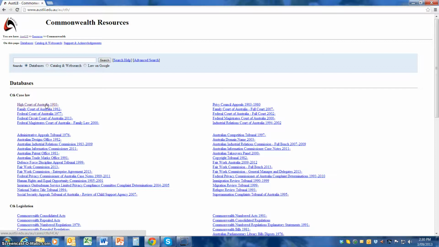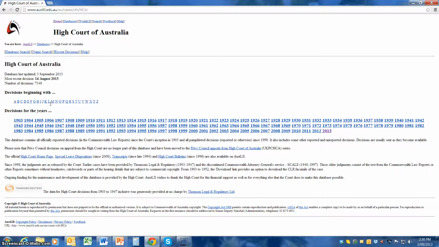We're going to go to the High Court, and now remember there is more than one way to do this process. I'm just showing you one particular example. So it's a Commonwealth law, it's a High Court decision. So we click on that and we can see we could search by its name if we knew the name. So ASIC, or the Australian Securities and Investments Commission, against Healey, and the separate case against Saffron. Or if we don't know the letters, of course there is a search engine we could use.